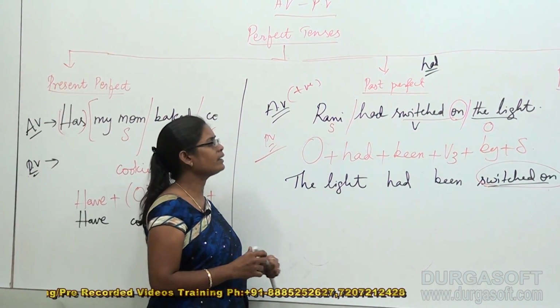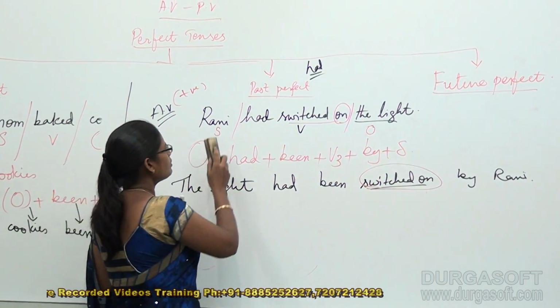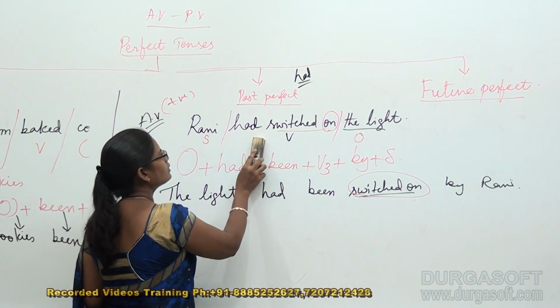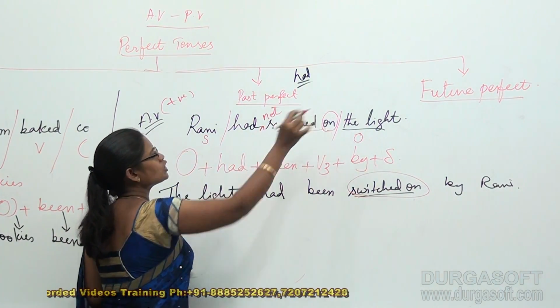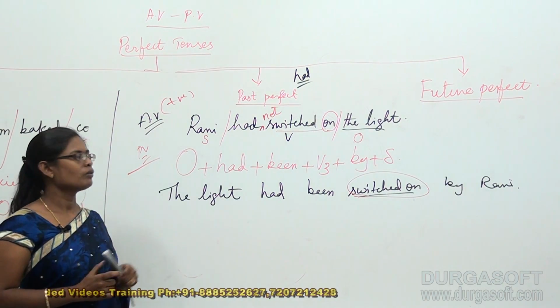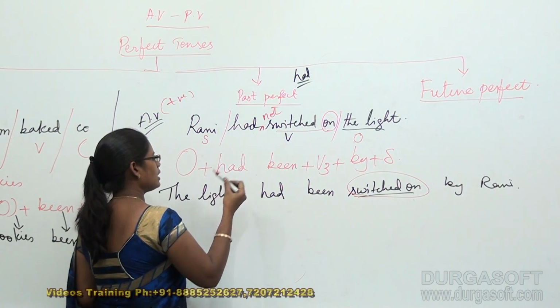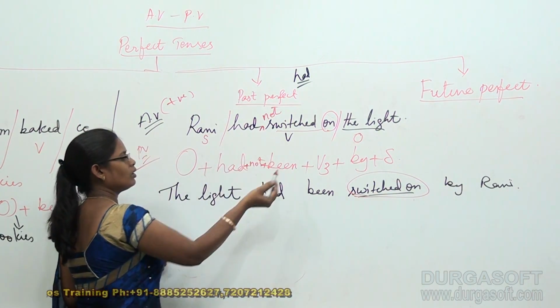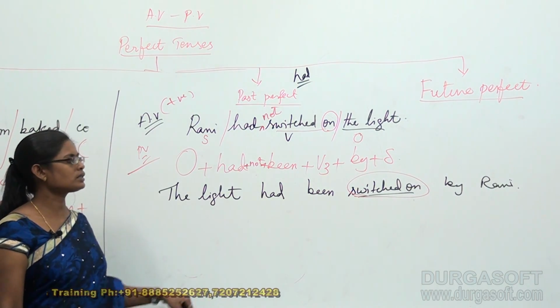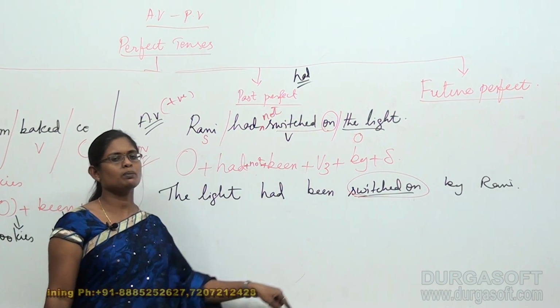Then what about negative? That's quite simple. Just add not here: Rani had not switched on the light. When you convert this, in between had and been, not takes place. Object plus had plus not plus been plus V3 plus by plus subject.